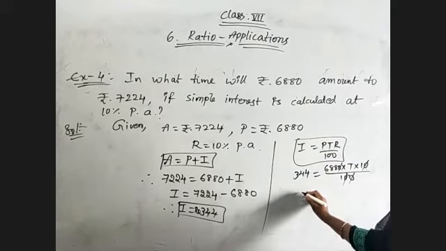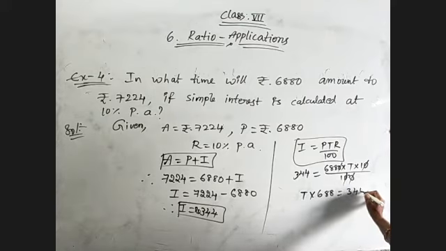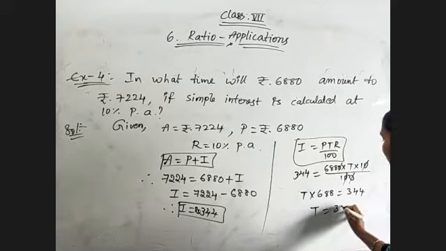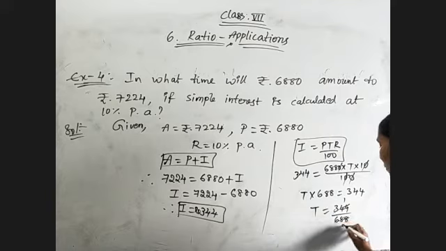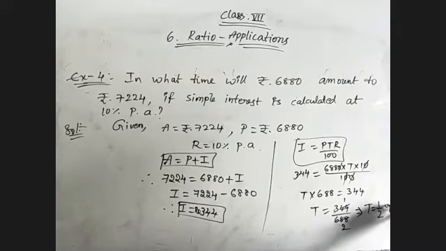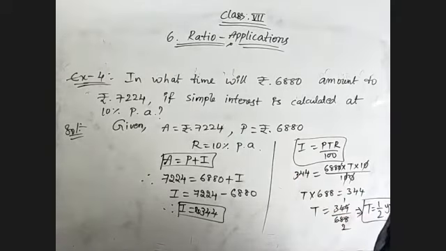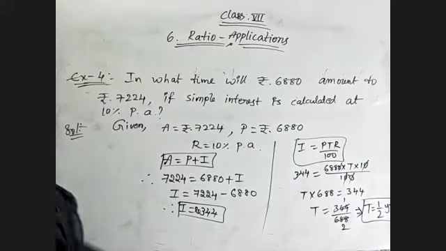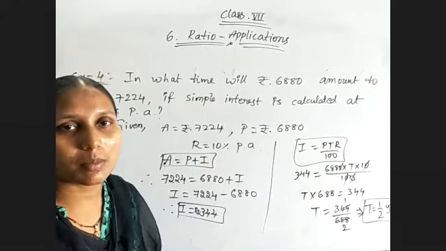Now t into 688 is equal to 344. Then t will be equal to 344 by 688, which is equal to half year, means 6 months. So if the answer is asked in years, you need to write half year. If they are asking in months, half year is nothing but 6 months.